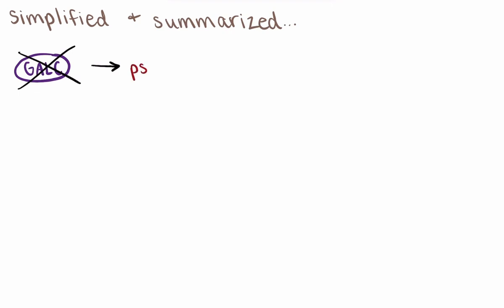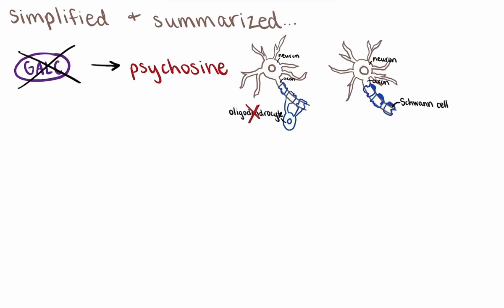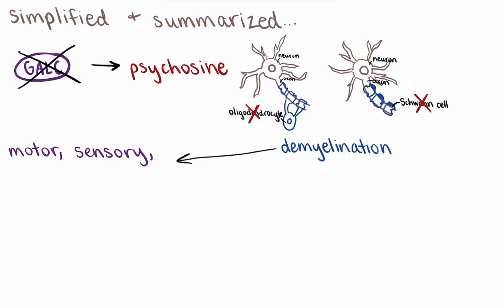To simplify and sum up all of those mechanisms, the lack of the GALC enzyme in Krabbe disease causes psychosine accumulation, which is toxic, causing damage and death to oligodendrocytes and Schwann cells. This causes demyelination in the central and peripheral nervous systems and severely disrupts neural communication. This contributes to the motor, sensory, cognitive, and behavioral symptoms that are associated with Krabbe disease.